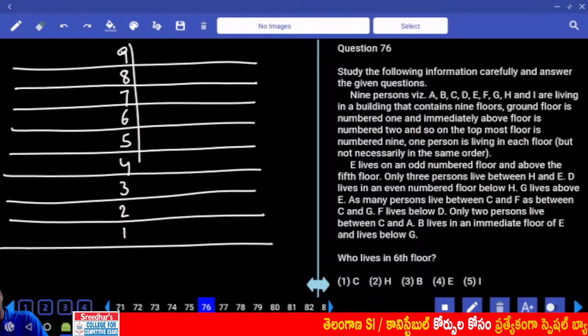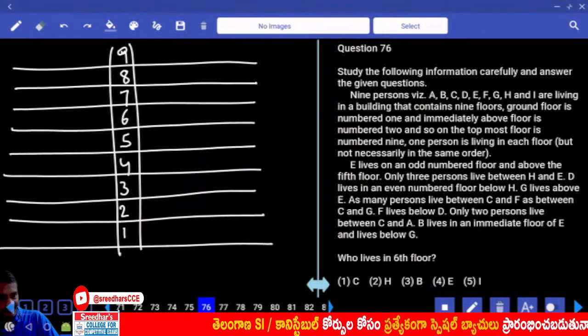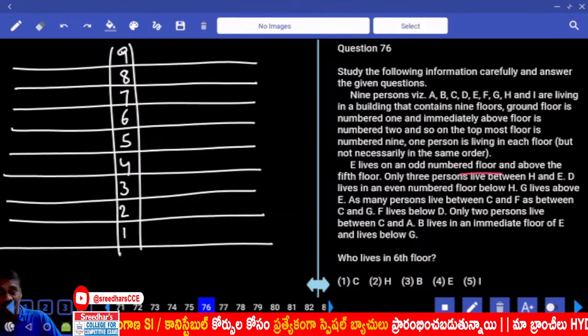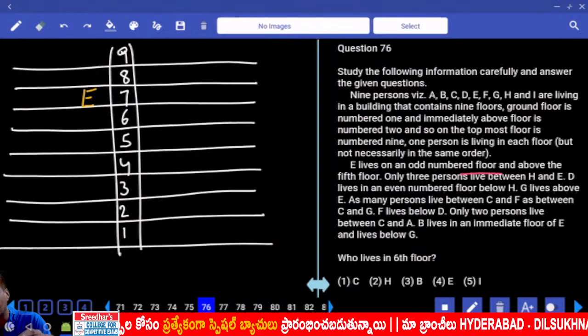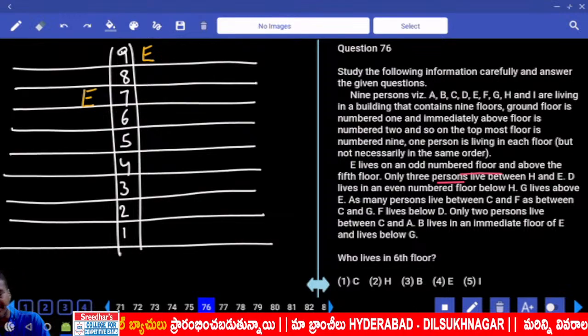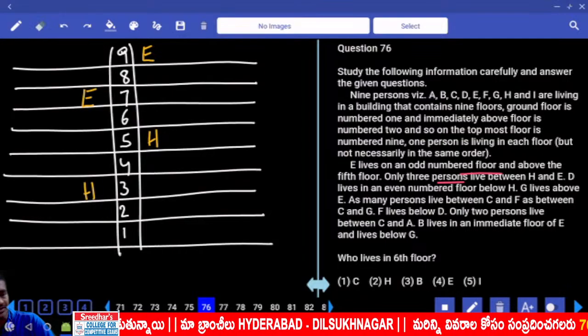Now here in the first one, tell me what is the information we have. E lives on any odd number floor and above 5th floor. E odd number floor above 5th floor, either 7th floor or 9th floor. 2 possibilities. And only 3 in between H and E. 1, 2, 3, H.